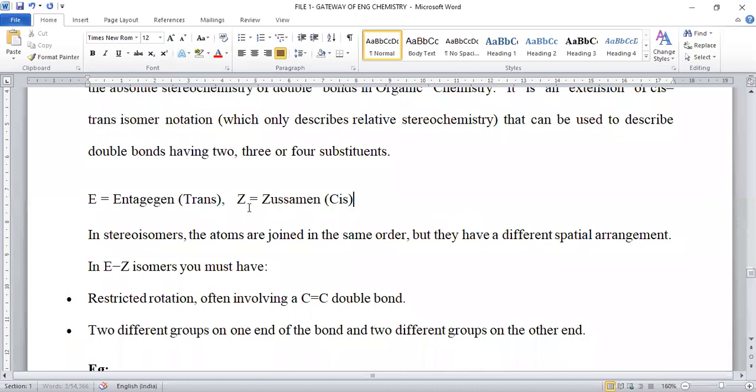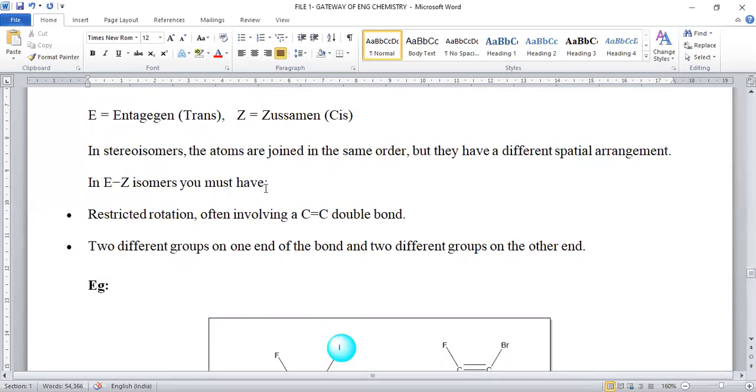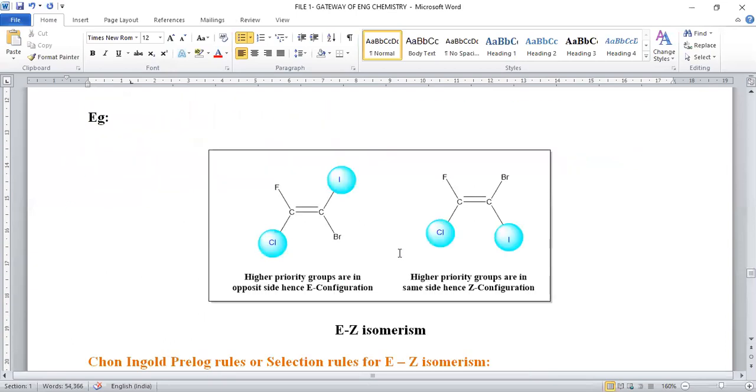In order to give EZ isomerism, the condition is that restricted rotation should be present, meaning a carbon-carbon double bond, and around this double bond, four different functional groups are present. Then only EZ nomenclature is applicable, right? Two different groups on one carbon and another two different groups on the other carbon should be present.